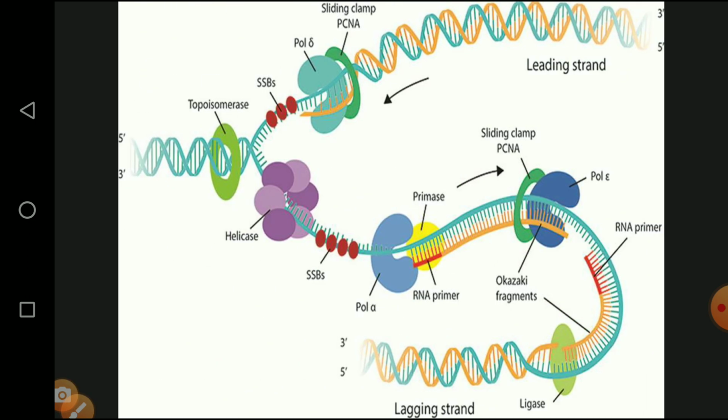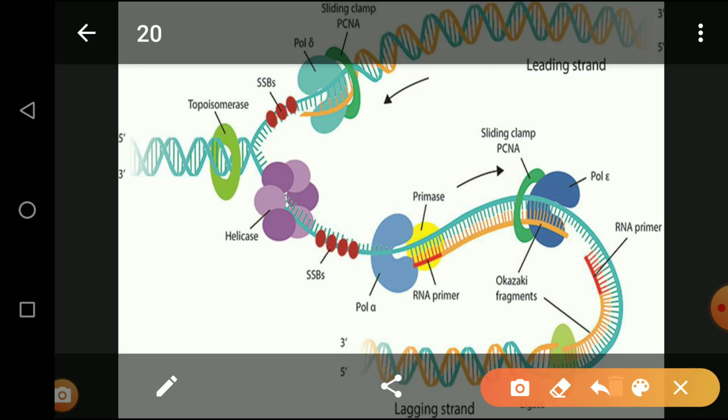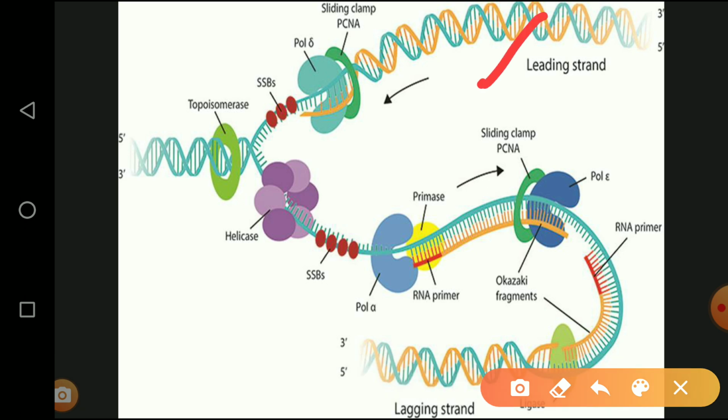Then here we are seeing what is a leading strand and what is a lagging strand. So this is the leading strand, and this is called the lagging strand, which is involved with the RNA primer. Once the RNA primer is involved, then automatically DNA polymerase is joined together.